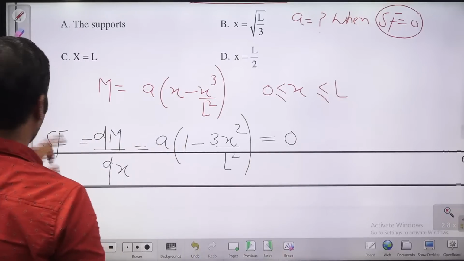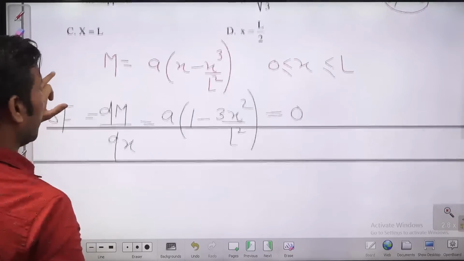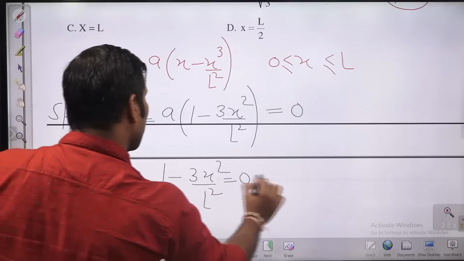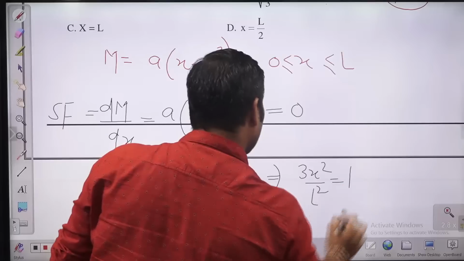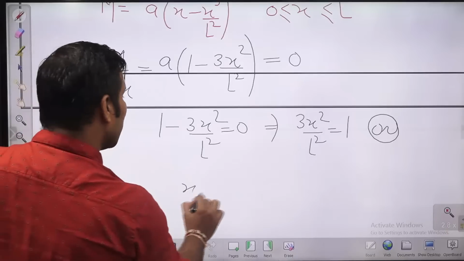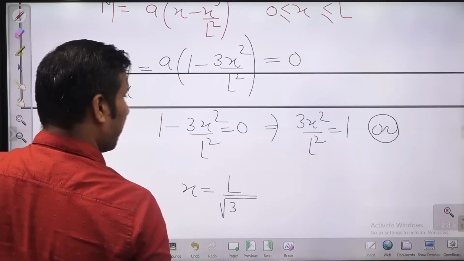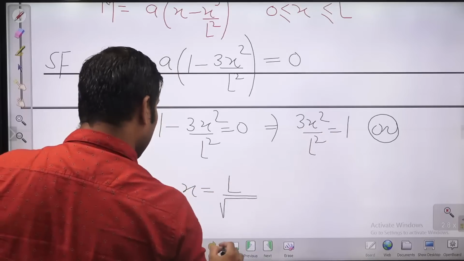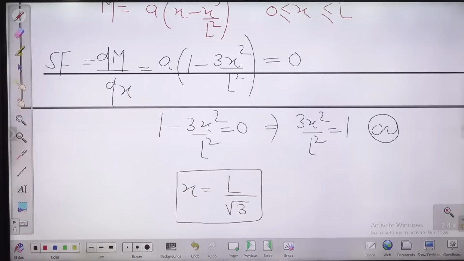So 1 minus 3x square by L square equals 0, or 3x square by L square equals 1, or x equals L by under root 3. So x equal to L by under root 3, guys. This is the answer for this question.